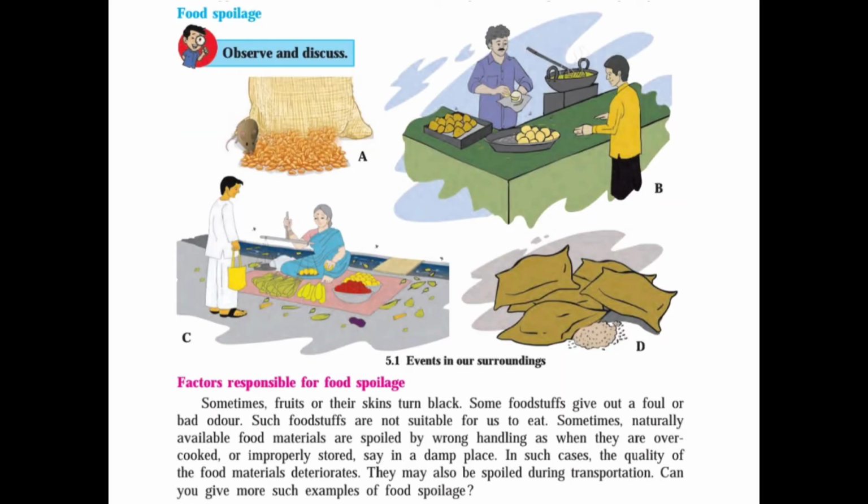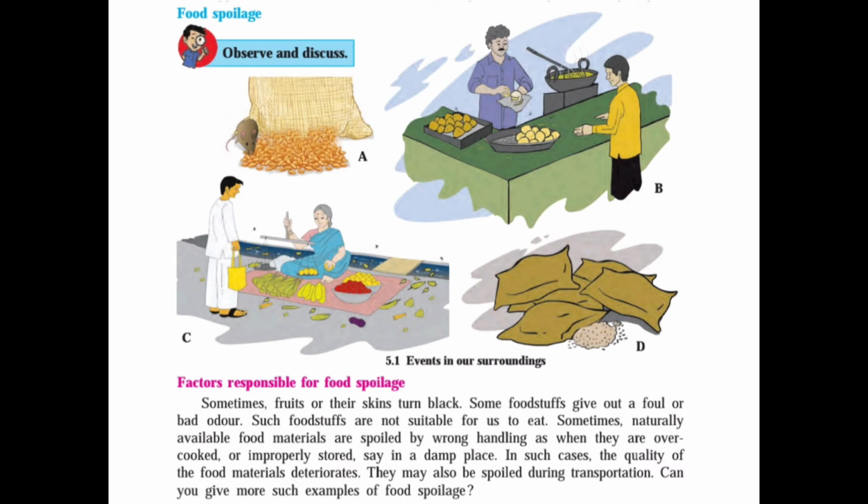Now you can see in the picture above, observe it, you will understand. Factors responsible for the food spoilage. Sometimes fruits or their skin turn black. Some foodstuffs give out a foul or bad odor. Such foodstuffs are not suitable for us to eat. Sometimes naturally available food material is also spoiled by wrong handling, as when it is overcooked or improperly stored, say in a damp place, like this way.